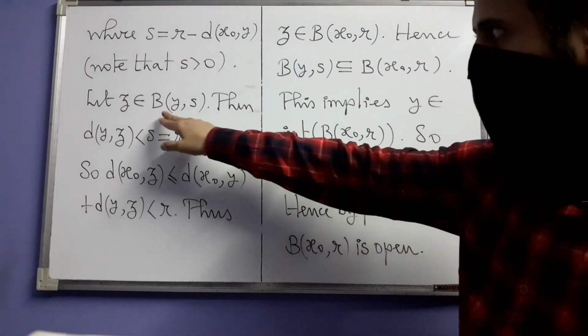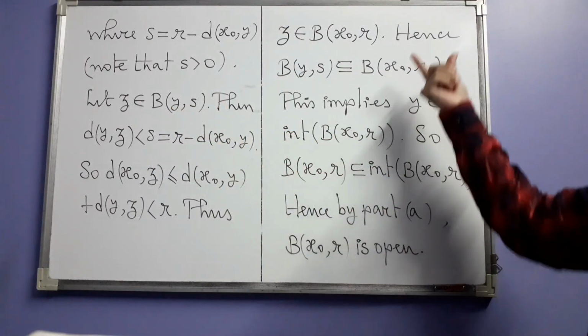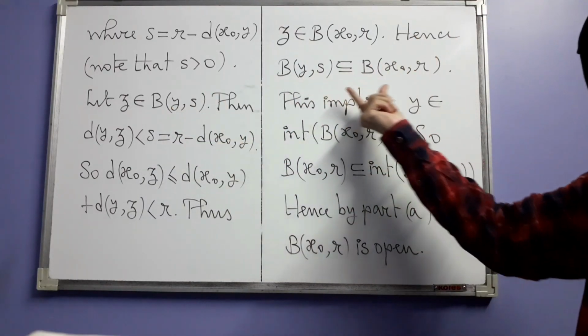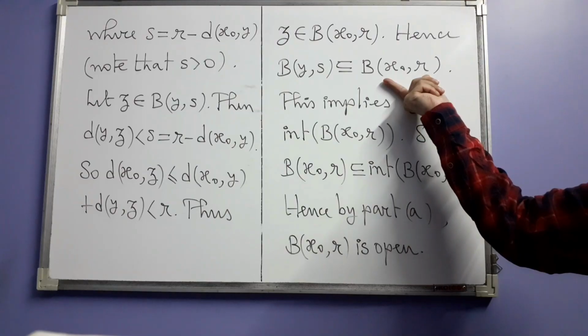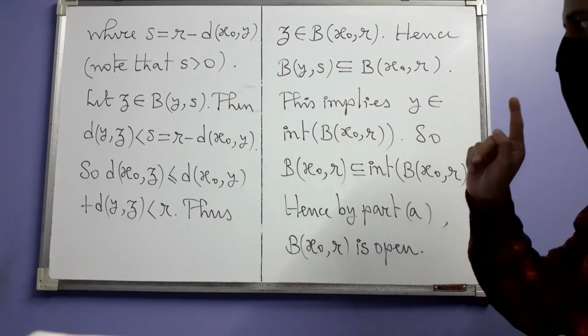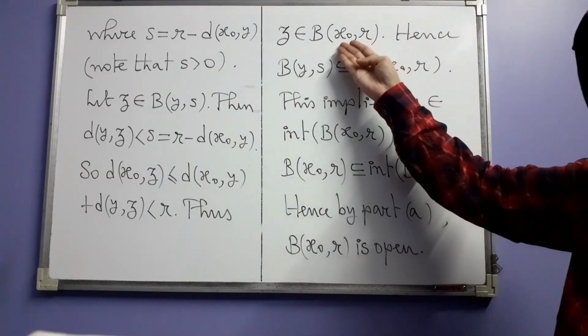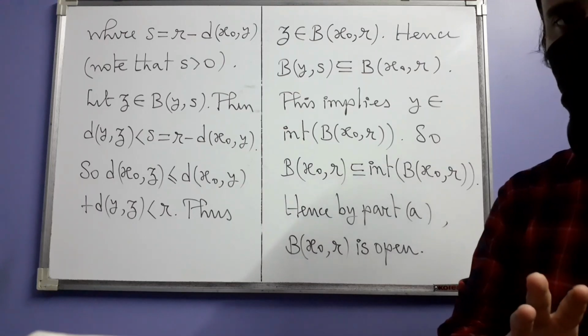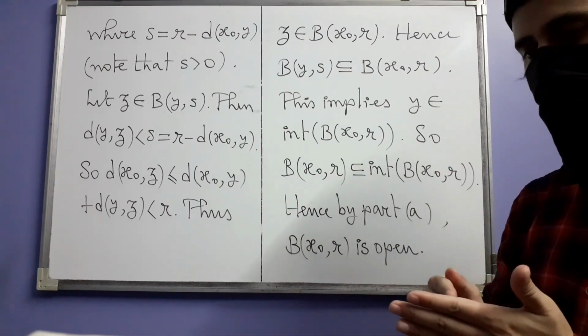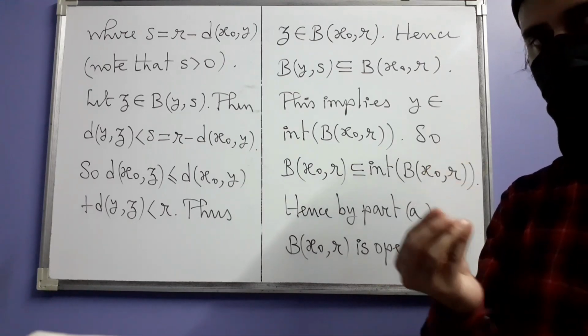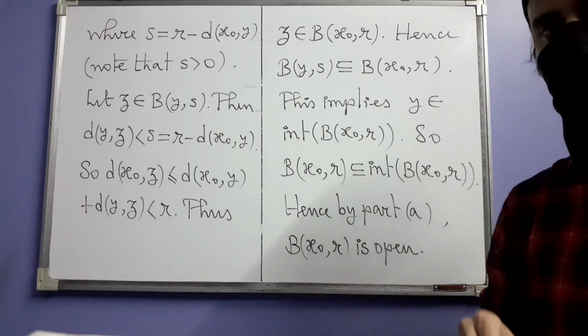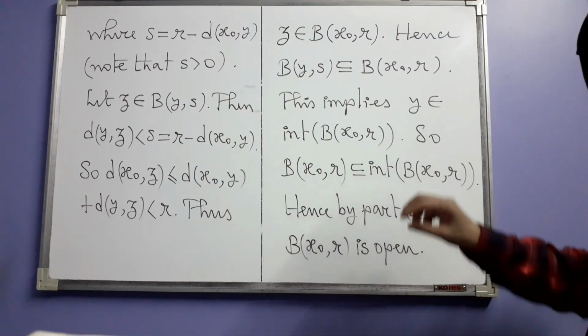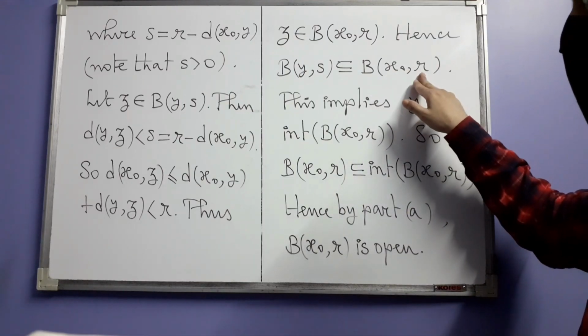But z was any element in B(y, s). So that's how B(y, s) is contained in this. But y was here any chosen element in this ball itself, and you have shown that you can have a ball that is trapping y inside of it as its center, which is entirely contained in this set.